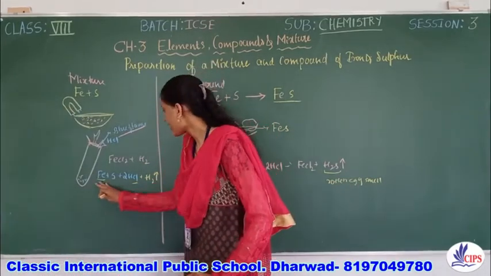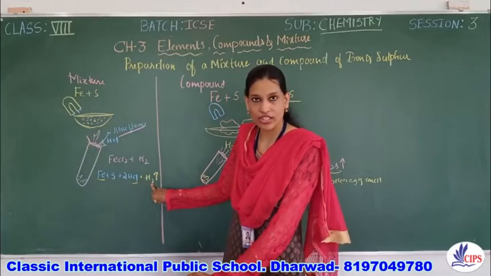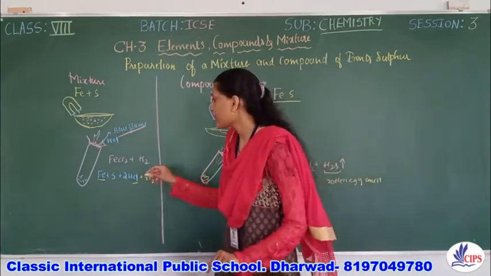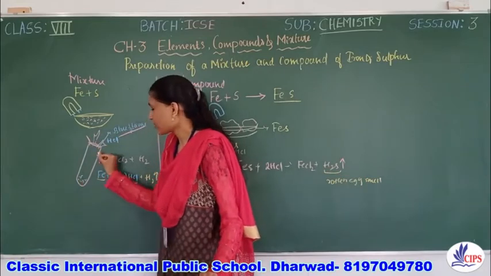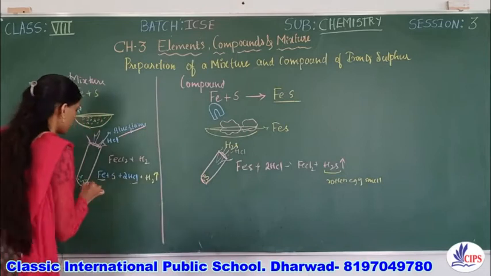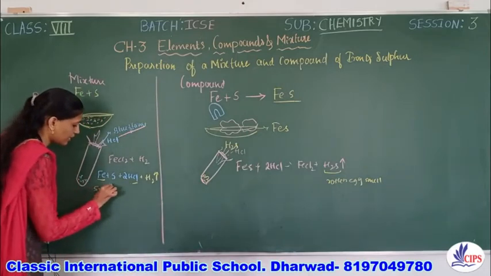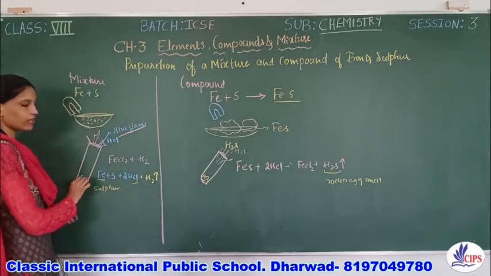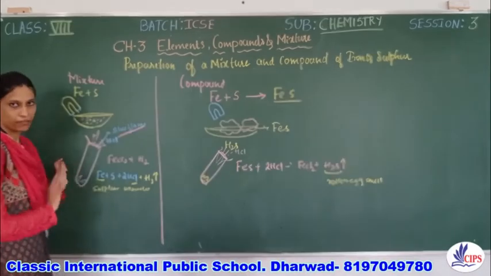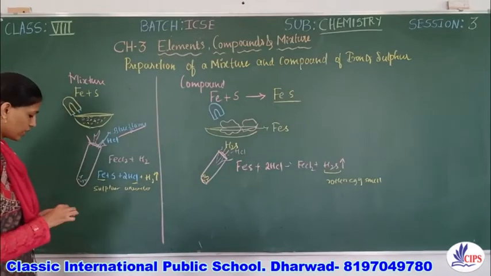So students, in this case we had seen that hydrogen gas is emerging out and here we have got hydrogen sulfide. Whereas when iron is reacting with hydrochloric acid, sulfur remains unreacted. Here sulfur remains unreacted. That is sulfur, however the sulfur salt was like that, as it is, it remains in the test tube.